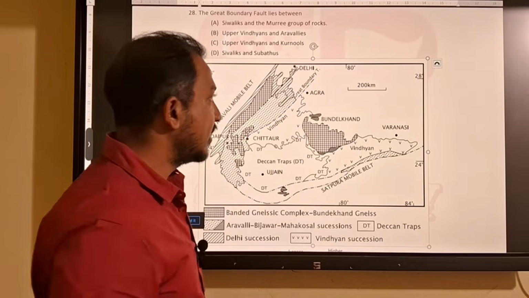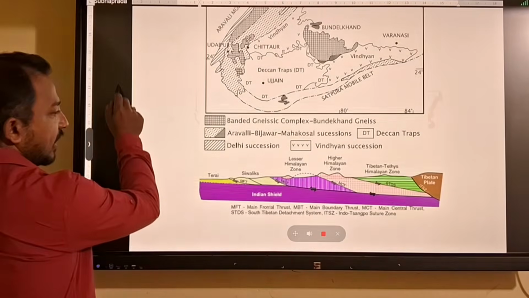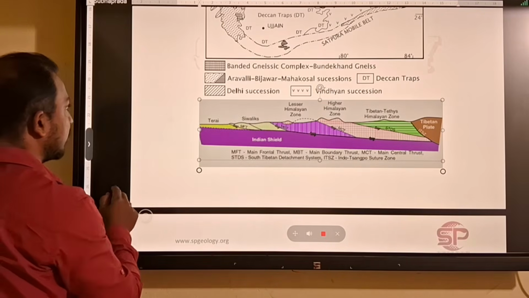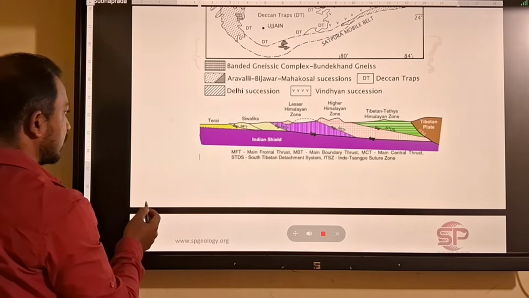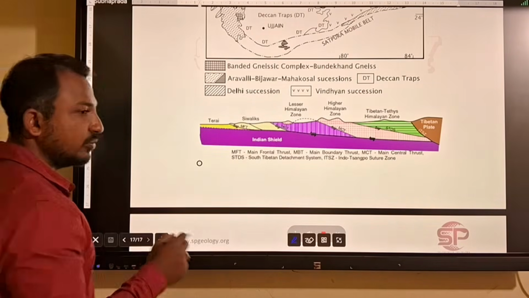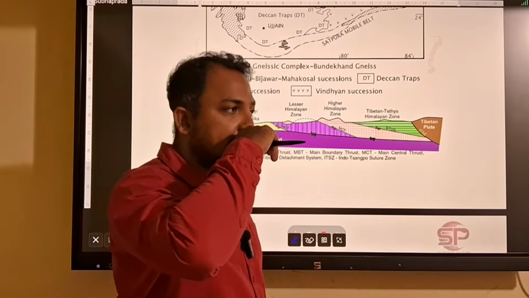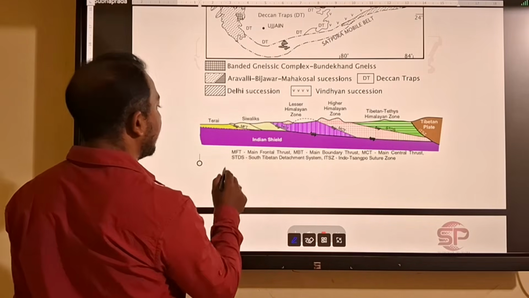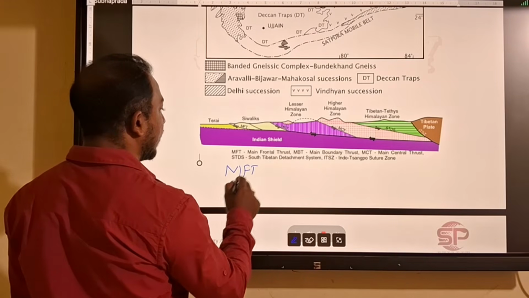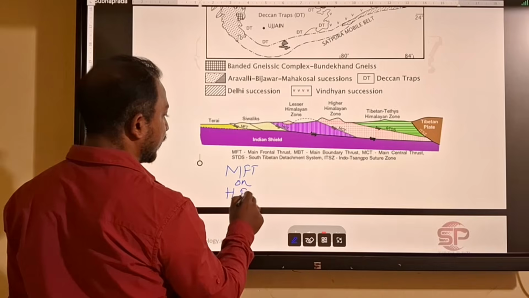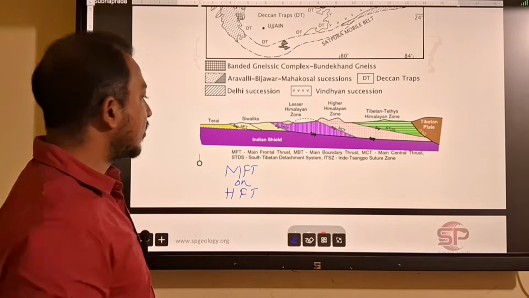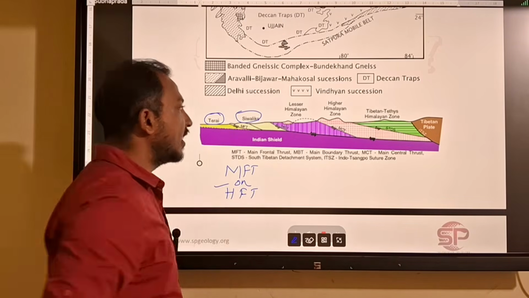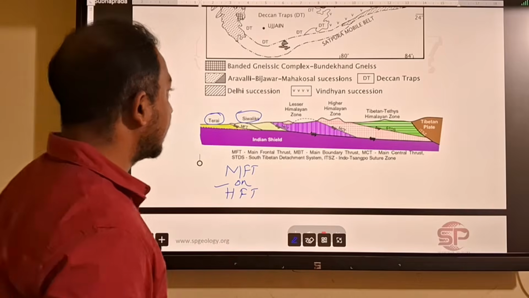Then in the Himalaya, you will get different types of thrust that I will show here. If you go from south to north, from the foothill to the top of the Himalaya, you will get these types of thrust. First your MFT, or it is called HFT, Main Frontal Thrust or Himalayan Frontal Thrust. It is between the Indo-Gangetic plain and Shivalik.